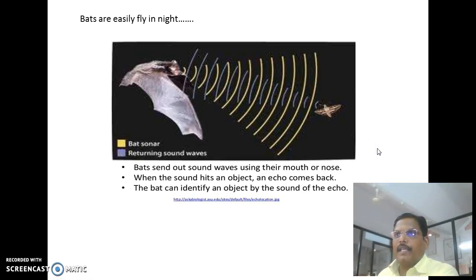One very interesting example is why bats can fly easily at night. At night, a bat sends out ultrasonic waves, and if there is an obstacle in its path, the ultrasonic waves get reflected, the bat gets an idea about the obstacle, and it changes its path. That means by using the reflections of ultrasonic waves, bats fly easily at night.